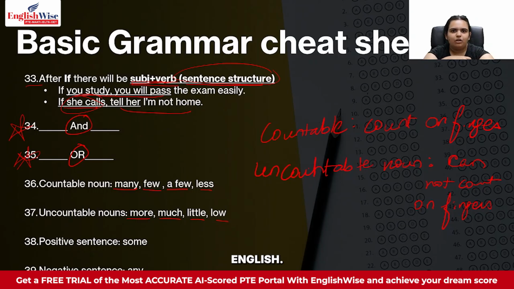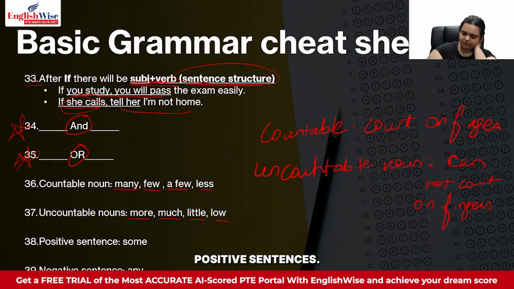That's like wrong English. Or you don't say, can you give me many water? That is also wrong English. She is having little confidence or low confidence. This is how you say it. You don't say she's having few confidence, because confidence is not something you can count on fingers. It's something that is uncountable. So you say little or low with that.